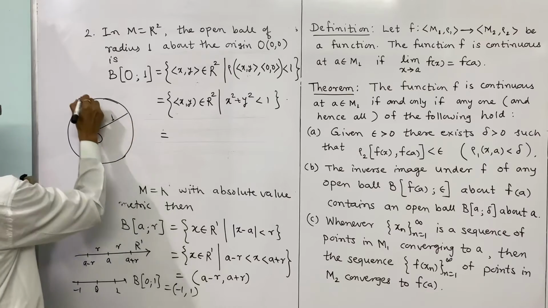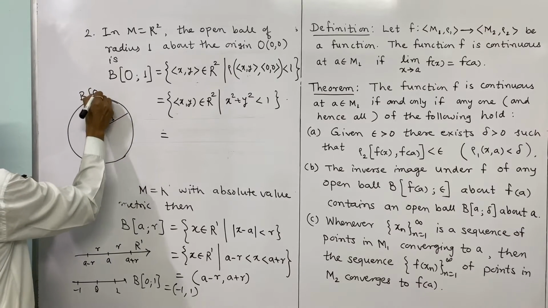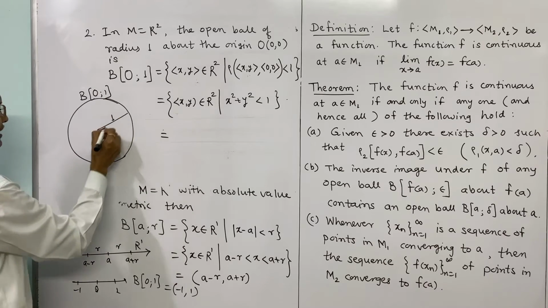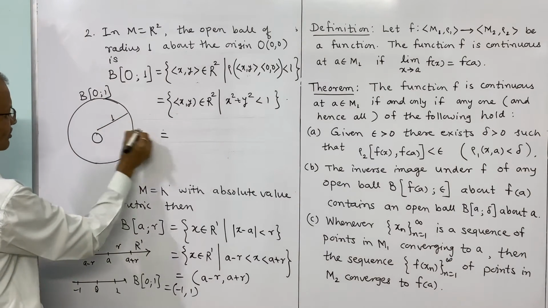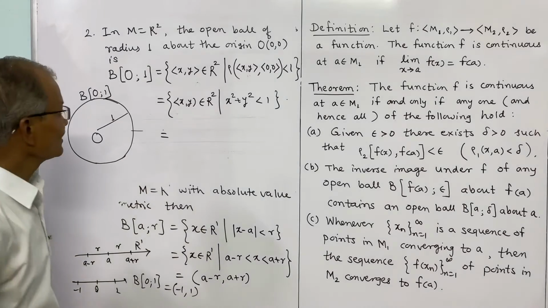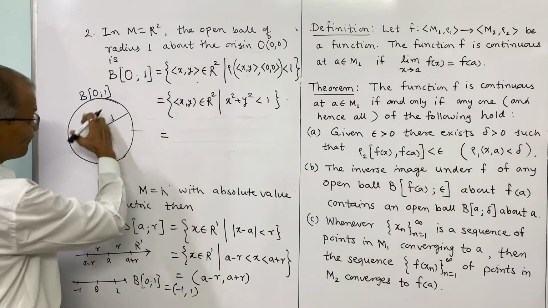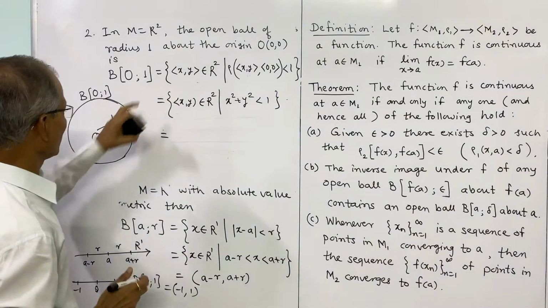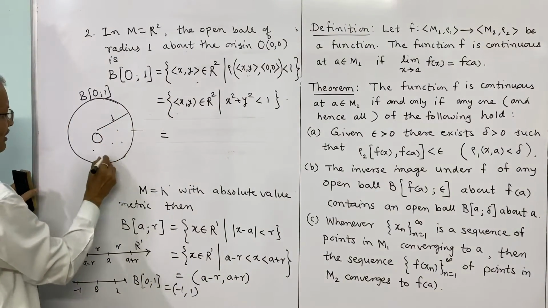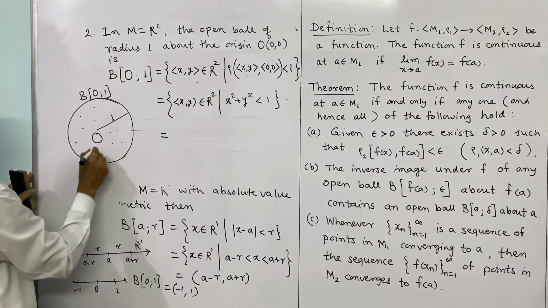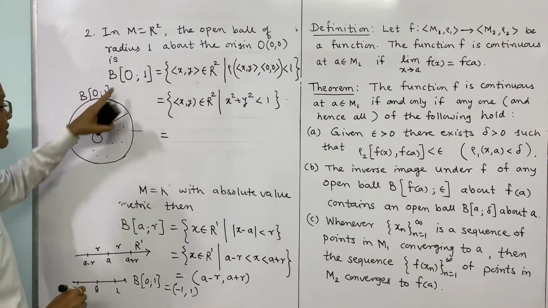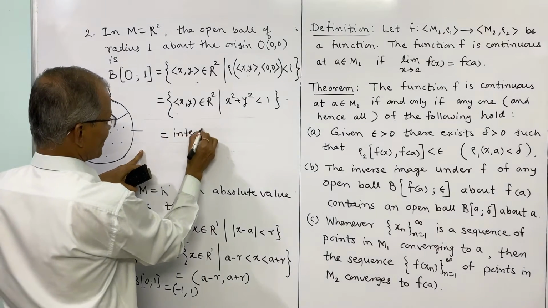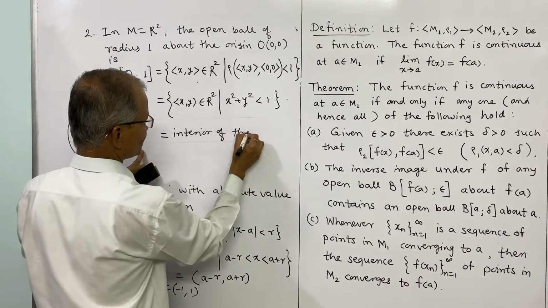This is the open ball B of radius 1 around the origin. The axes will be passing through this origin, and those points which lie inside this circle will be in the open ball. All these points will be in the open ball, that is actually the interior of the circle.